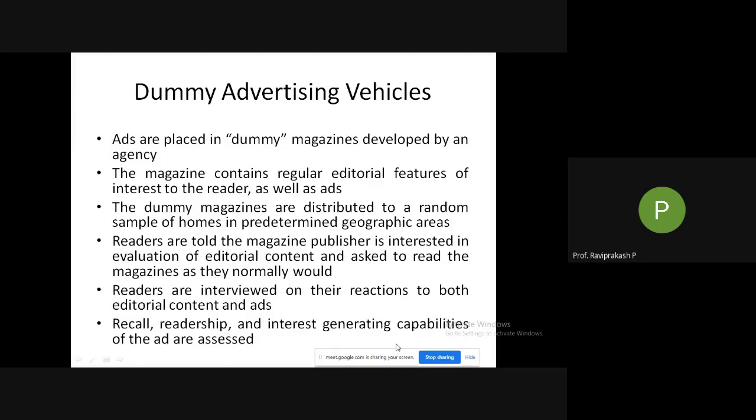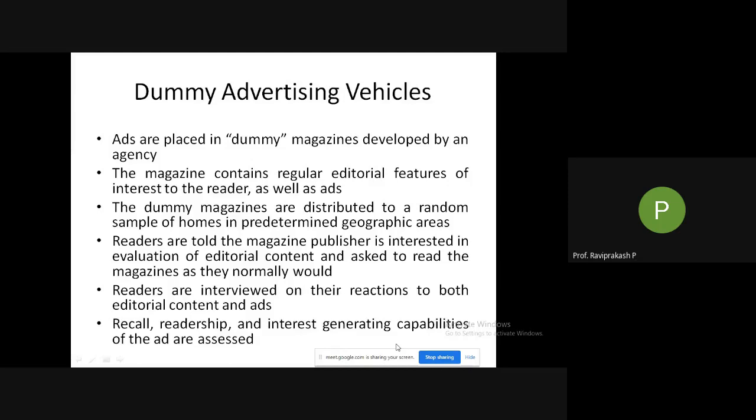Recall, readership, and interest generating capabilities of the ads are assessed. In the sense, you have already gone through that particular magazine, you have seen the ad. Do you recall the ad? What was the ad given to you on that particular page will be asked. So how many respondents remembered, and what part they remembered, that particular part is what attracted them more towards that ad. So this is the dummy advertising vehicle.